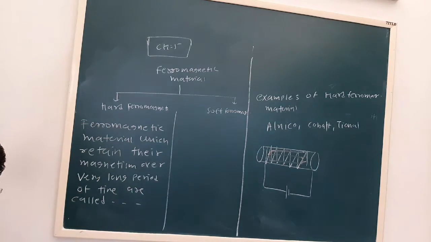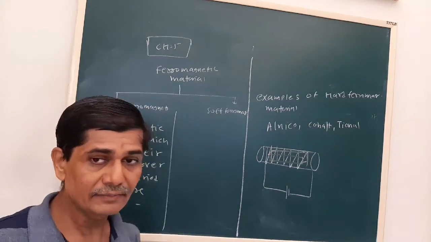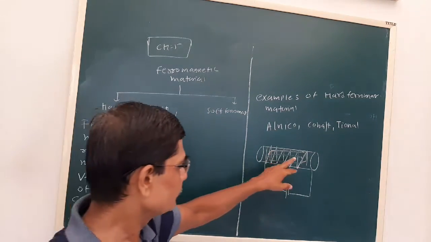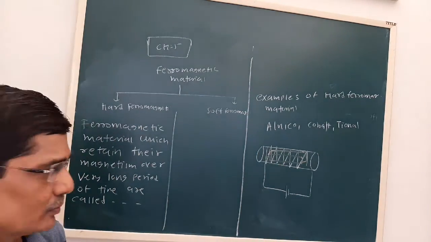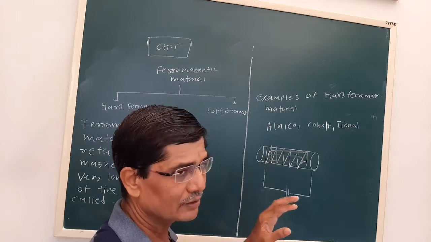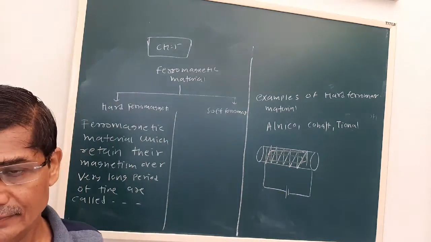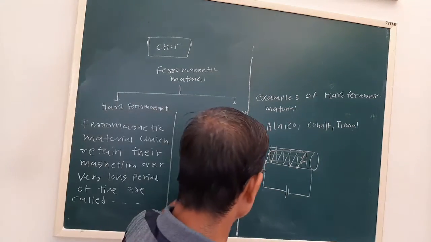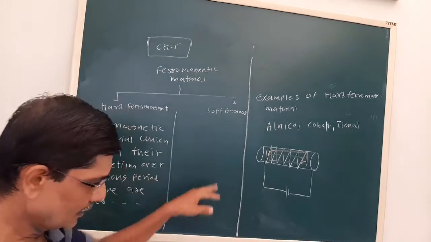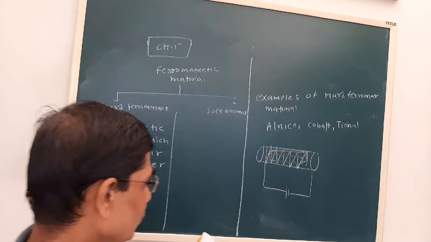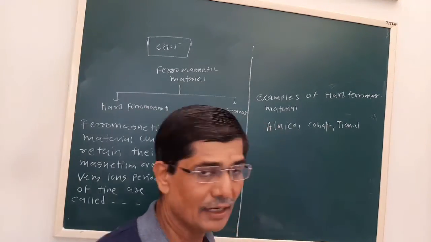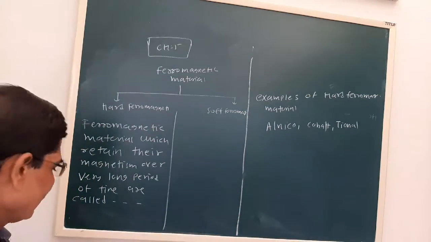These are all prepared industrially, on a larger scale. So when the required value of current is passed, this material will turn into a permanent magnet. So this is how the permanent magnets are prepared.